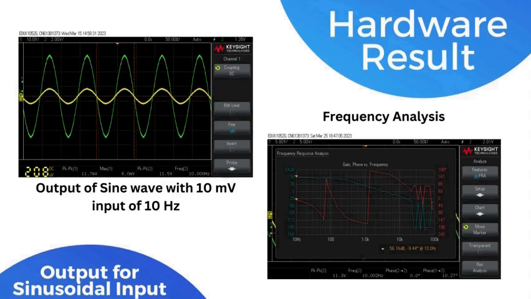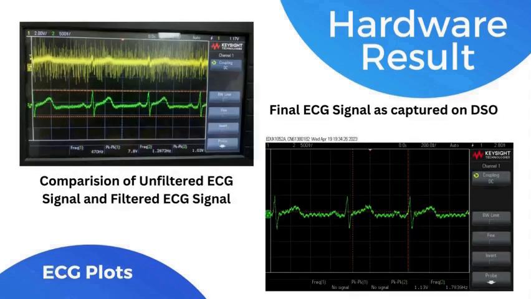And on the right side of the slide we can see the Bode plot or the frequency analysis of the circuit. As we can see, there is the notch filtering at about 50 hertz, and for 150 hertz we have some low pass cutoff. So this was our frequency analysis.